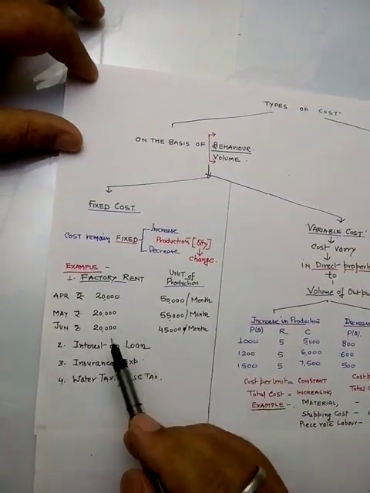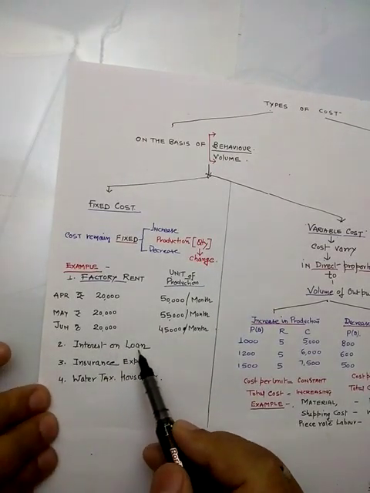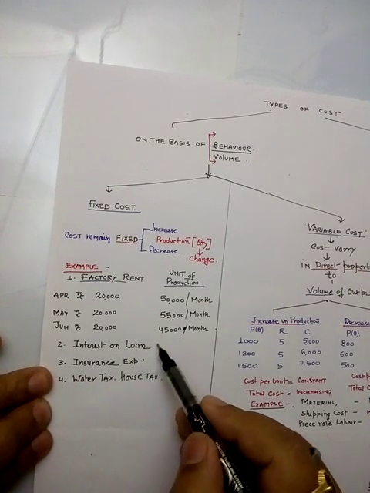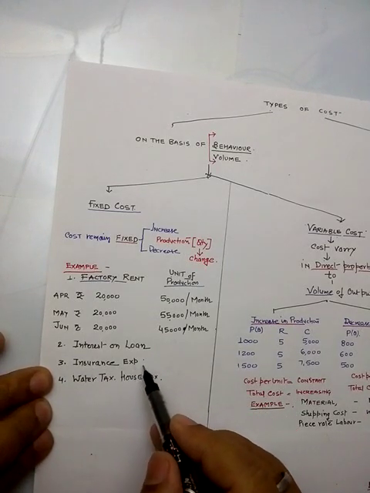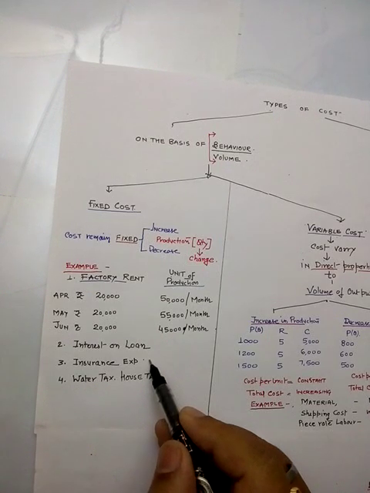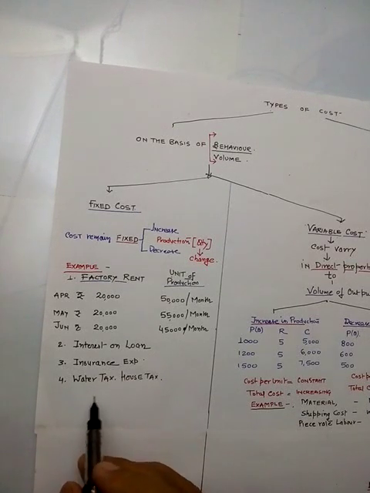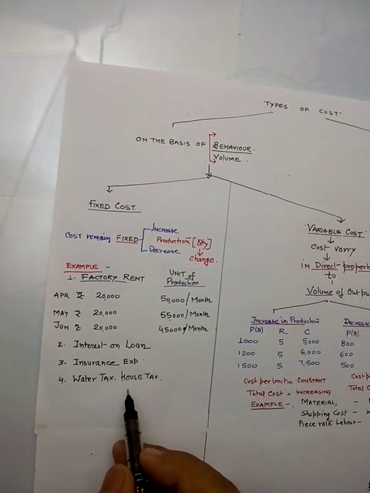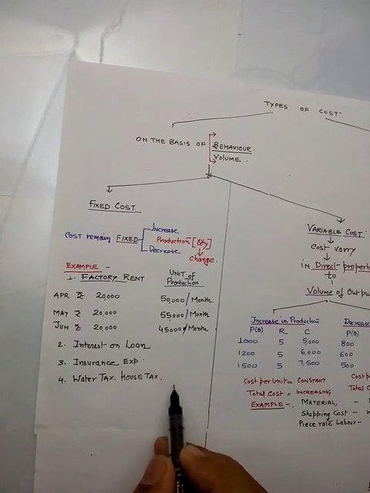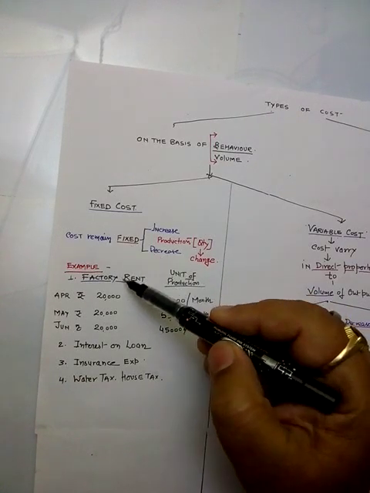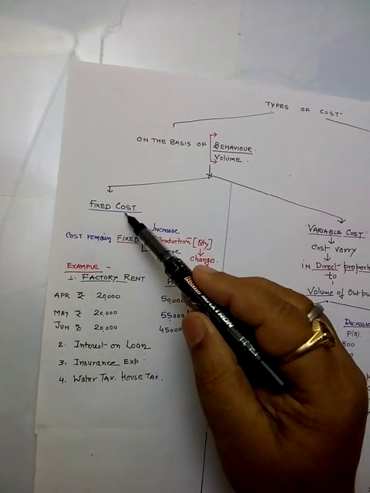Now other examples of this type of cost are interest on loan, which is also not affected by the increase or decrease in the number of units produced. Insurance premium paid for a particular period is also not affected by the increase or decrease in units produced. Water tax and house tax are also paid for a particular period, so the increase or decrease in production is not affecting our cost. This type of expense, this type of cost, is known as a fixed cost.